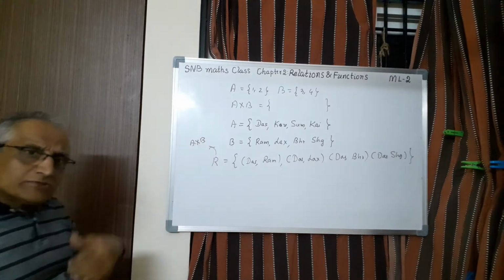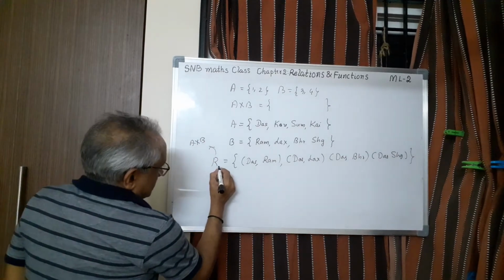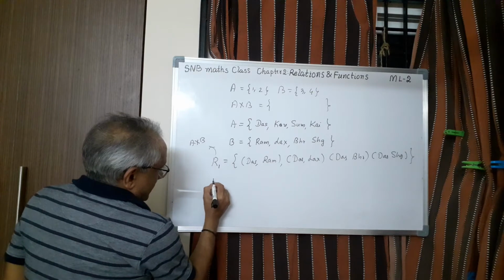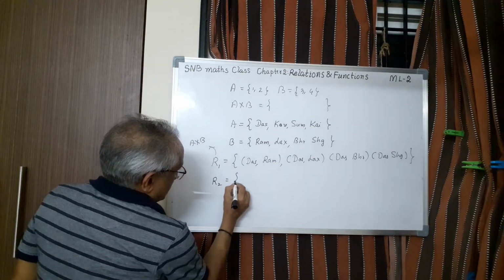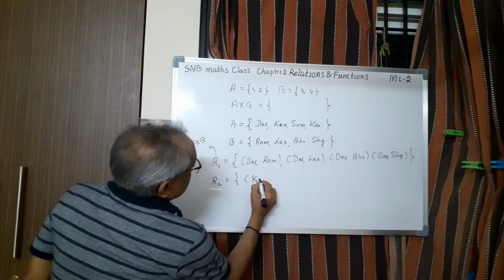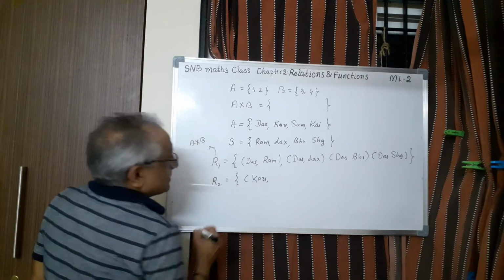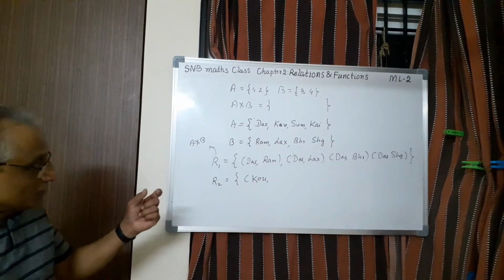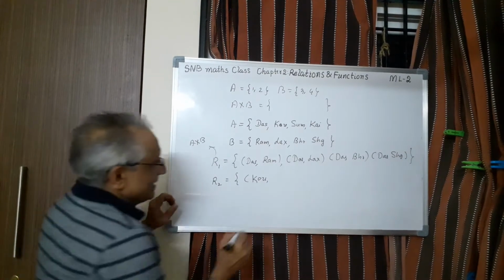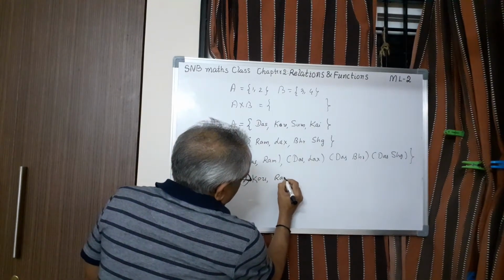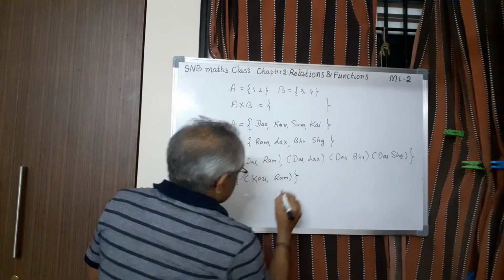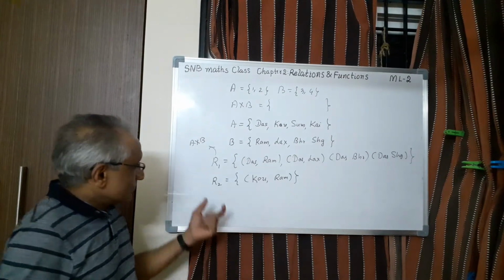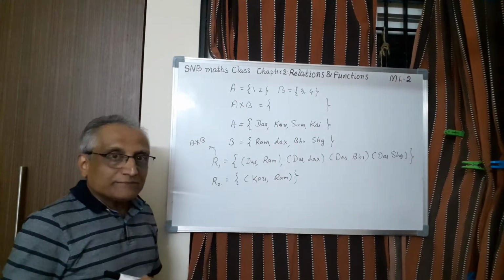Now, we can also make another relation. Suppose you call this R1, I can take R2. For example, I will take KOU. Then what should I take? Suppose you want to make a meaningful relation, then I can take Ram, because Kausalya is the mother of Ram. So this relation has only one element.